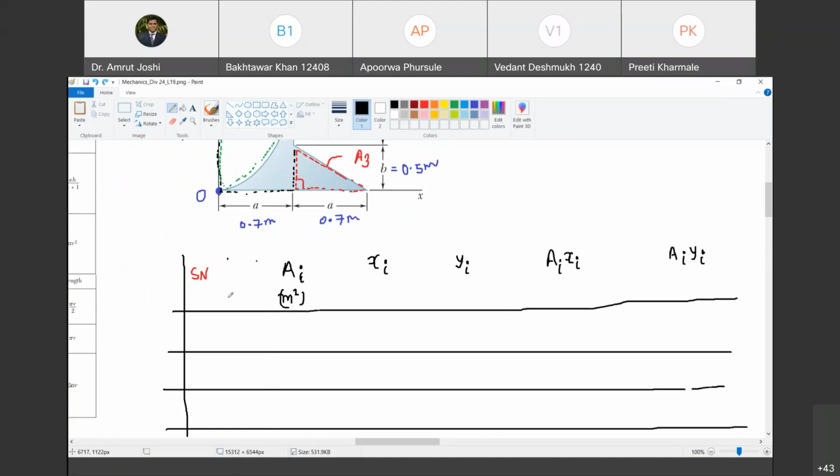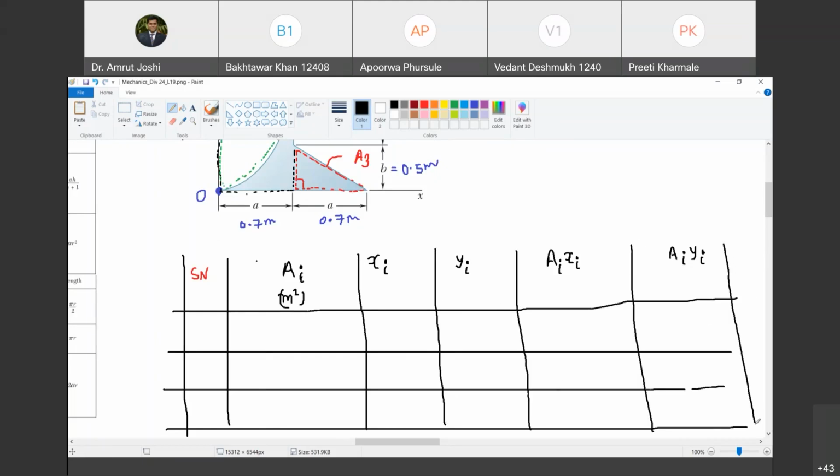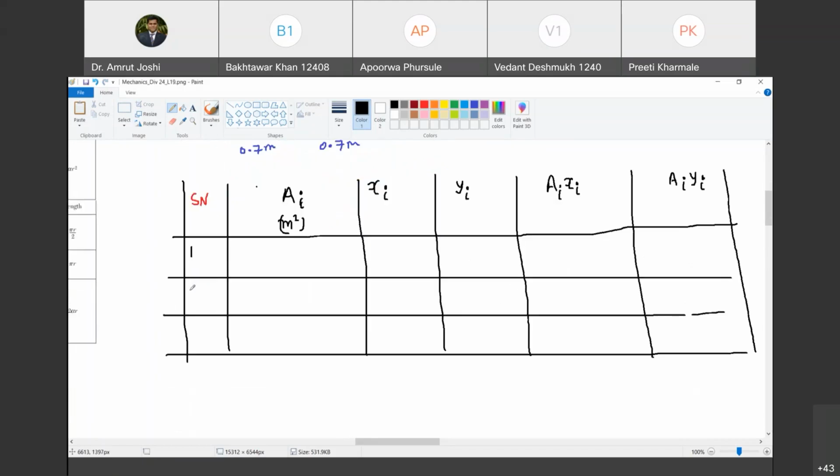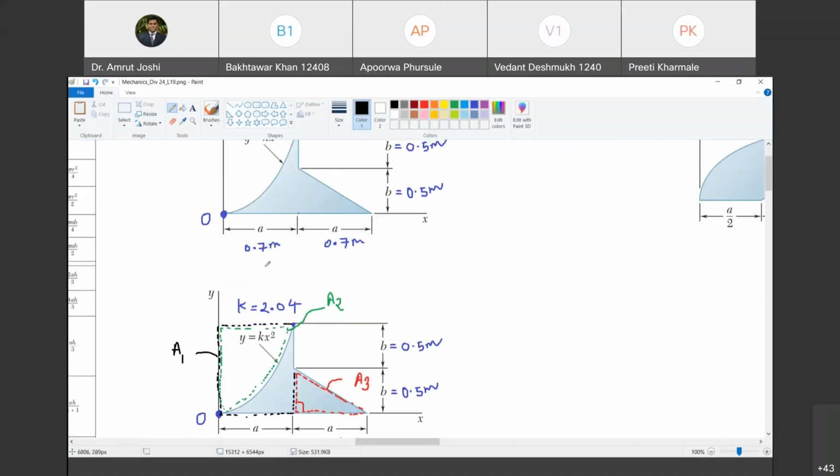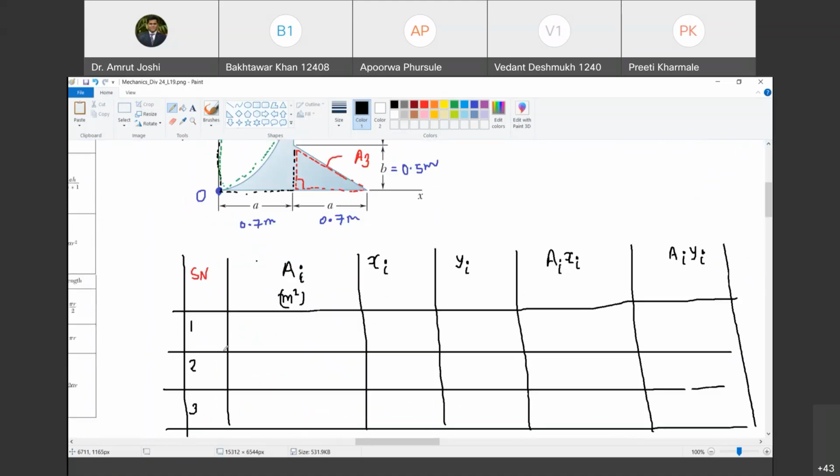First area, then we are going to calculate the area here. We are going to write down xi, yi, Ai Xi and Ai Yi. Happy? Yes, sir. Okay, so let's do it. First, second and third. So what is the first area? First area is a rectangle. Do you agree? Yes, sir. So I will show that here, rectangle.